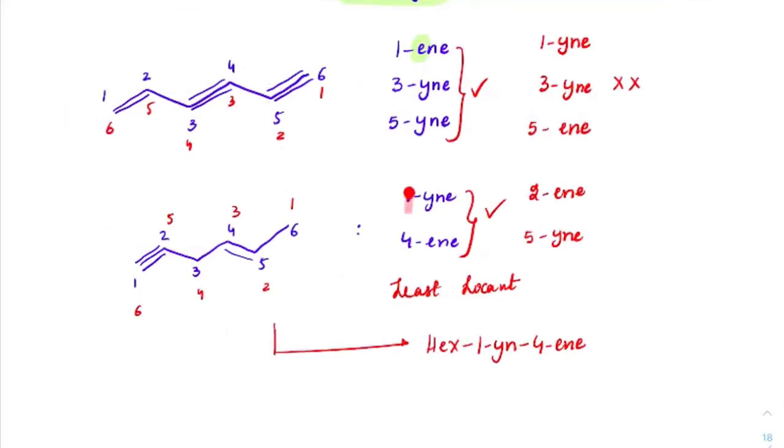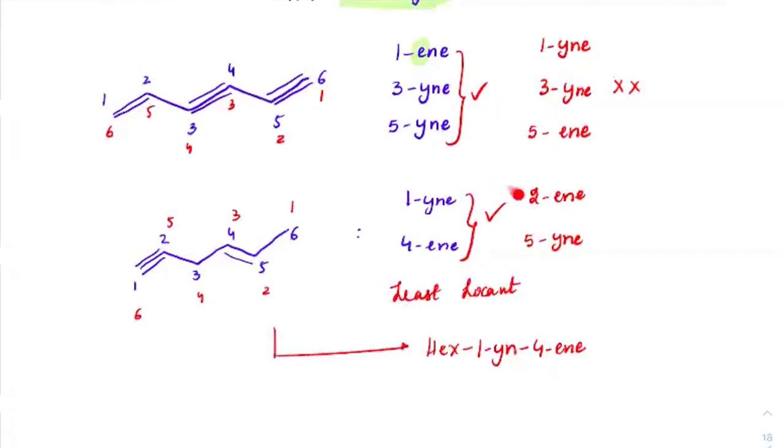Now, between 1 and 4 and 2 and 5, you write down the order of least numbers. Least number is 1 here, least number is 2 here. The next least number is 4 here, the next least number is 5 here. So if you can get at least one least numbering which is lower than the other form, then you should always take that as a priority. Do not worry about their alphabetical order.